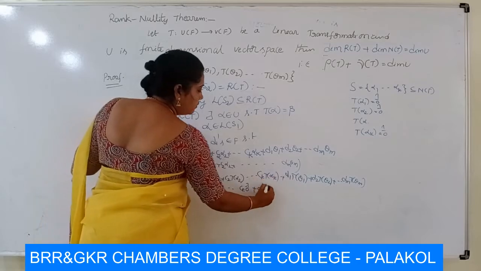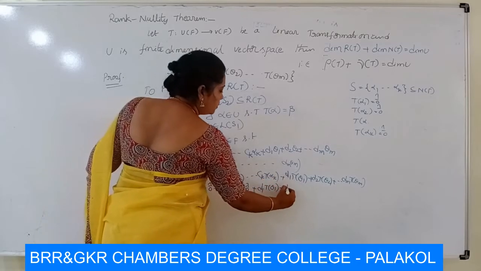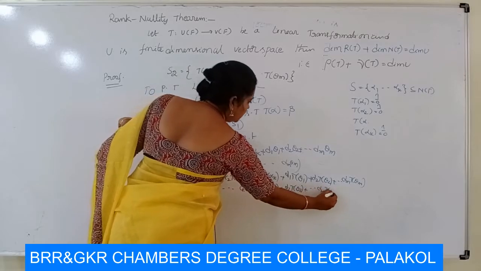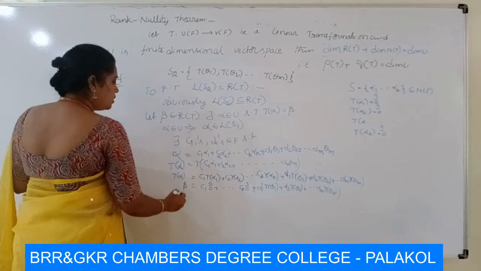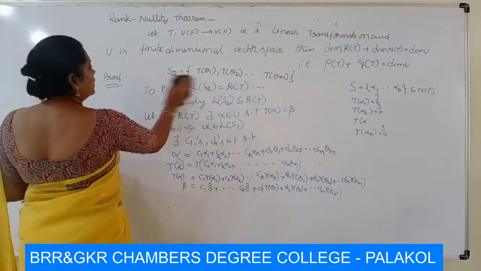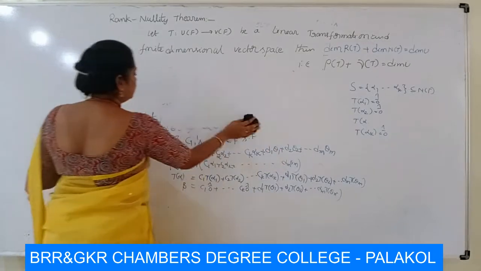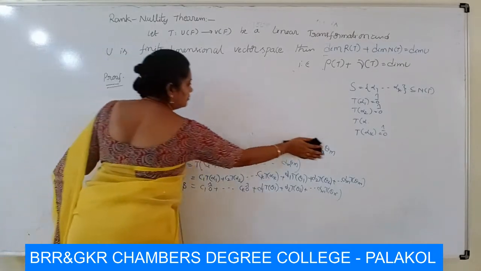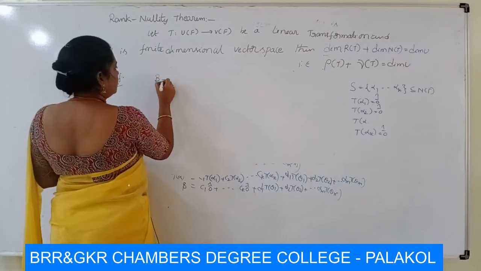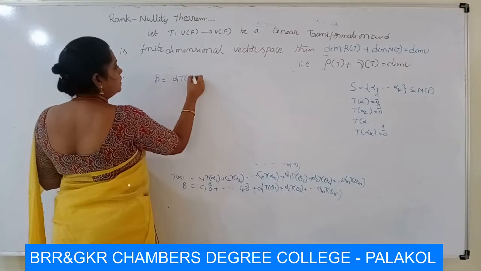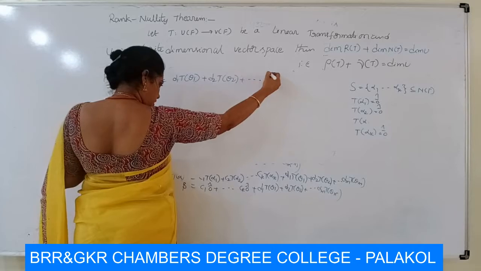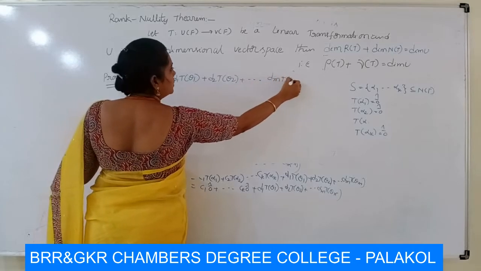We get D1 T of theta 1 plus D2 T of theta 2 and so on Dm T of theta m. So beta, we get a relation: beta is equal to D1 T of theta 1 plus D2 T of theta 2 and so on Dm T of theta m.